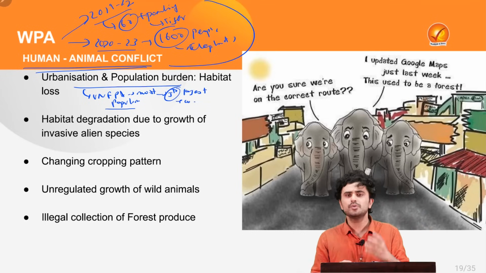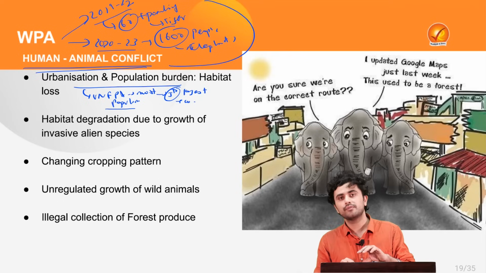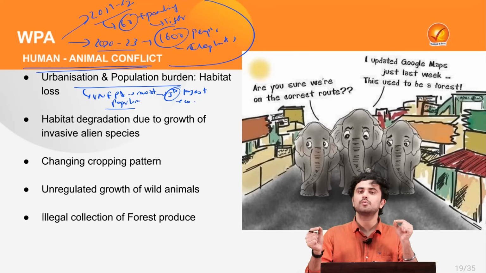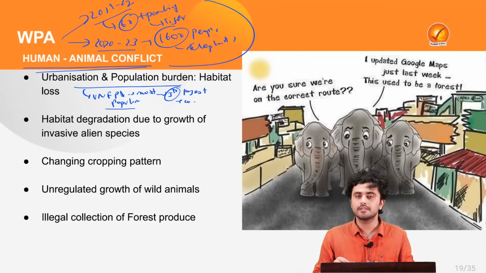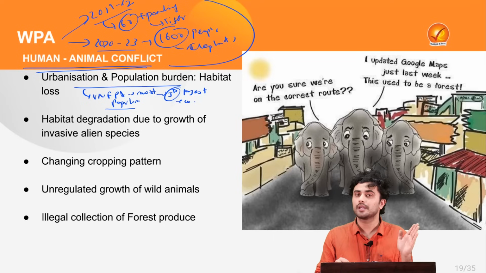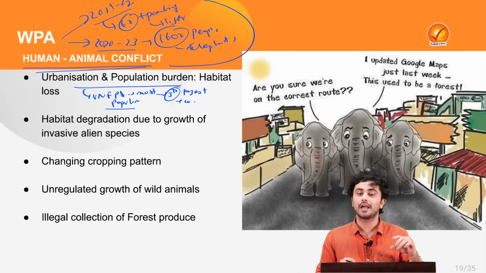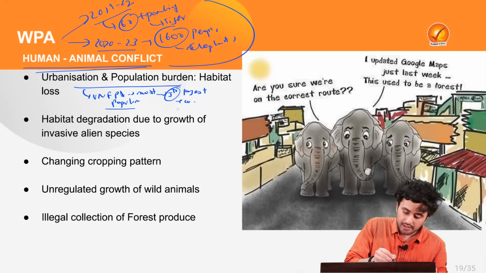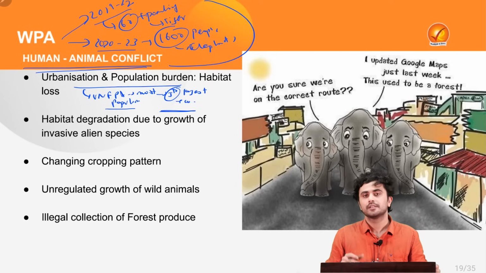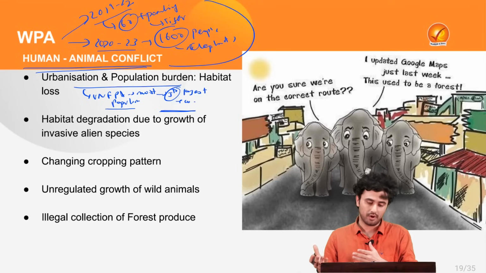Thus, there is a huge requirement for urbanization and various development activities, because of which, let's say there are two places, two economic regions, and we need to create a faster mode of transportation between them. Thus, many times such highway or railway lines are laid through the forests, thus inviting human-animal conflict.